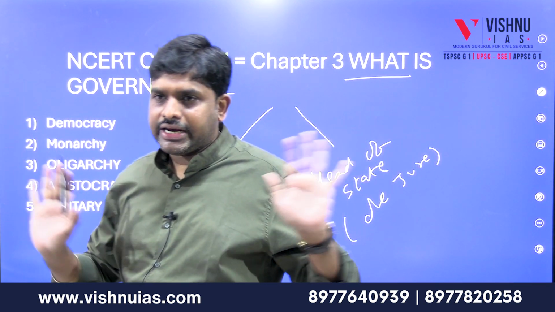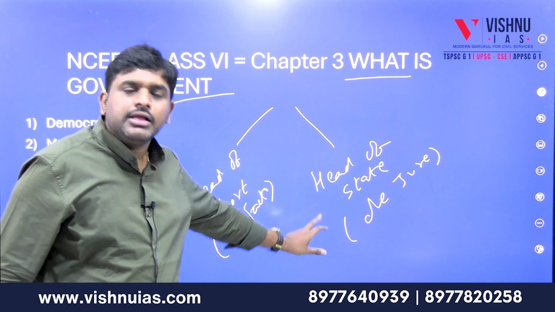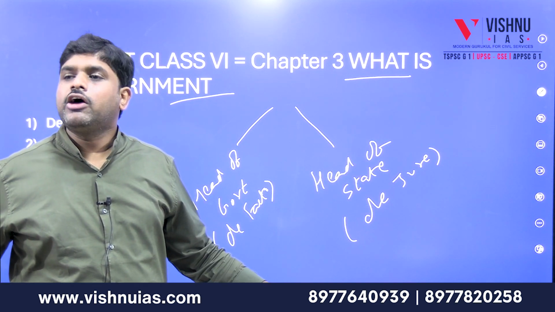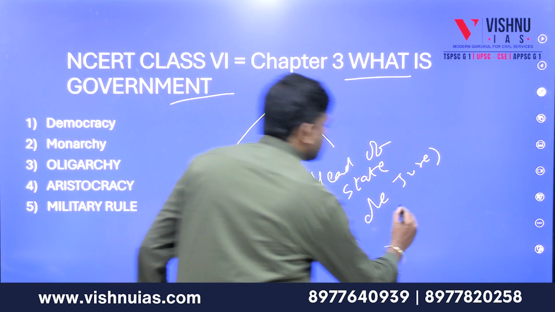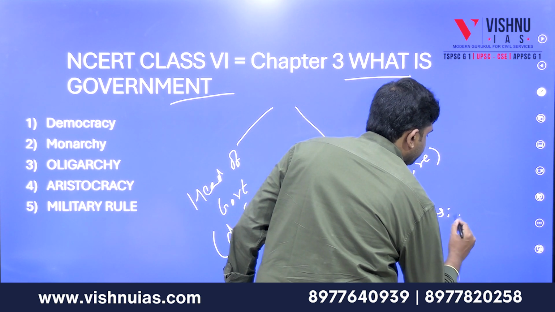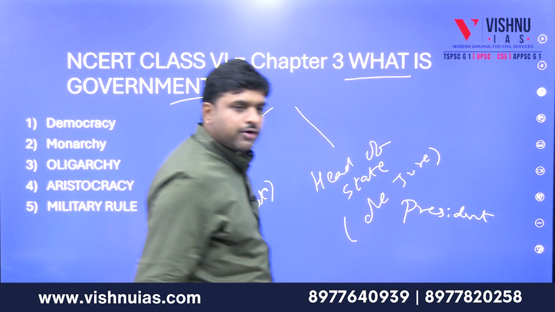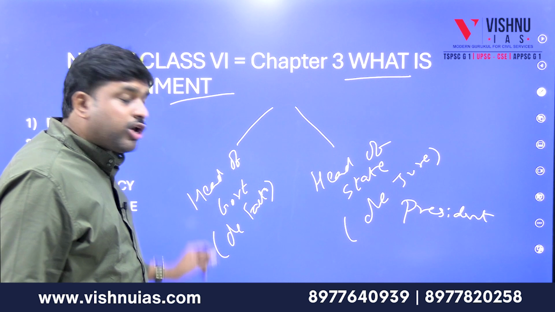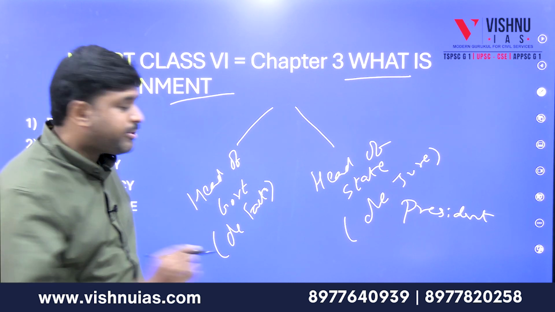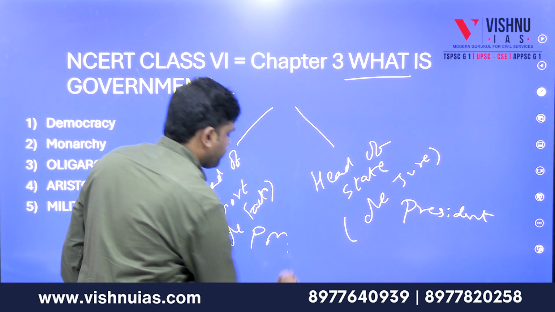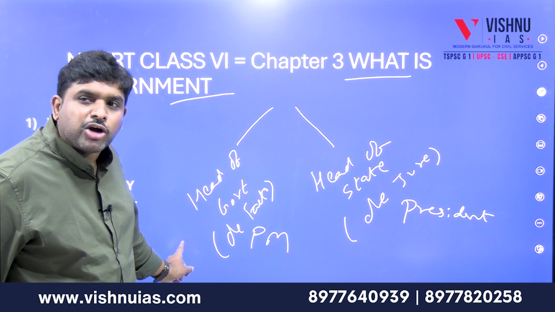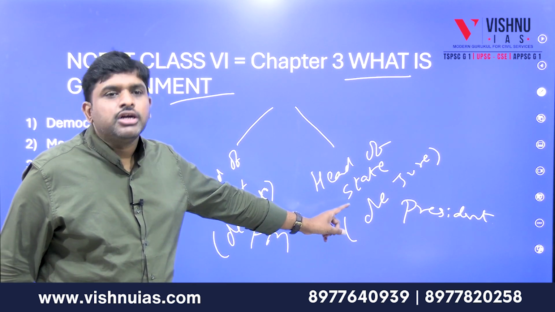Head of state is the head of the country. The head of the state is the president. The head of the government is not the president; the head of the government is the prime minister. So he is called the de facto ruler, and the president is called de jure.